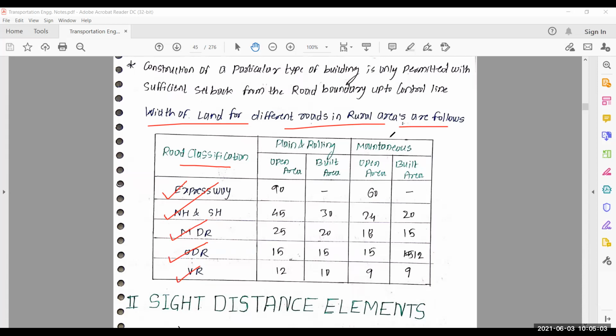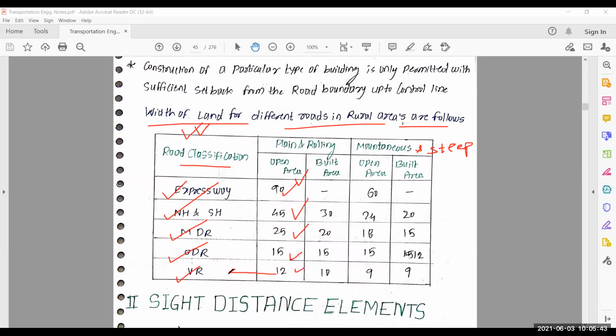For plain and rolling terrain and for mountainous and steep terrain. For open area, we provide width of land or road land as 45 meter, 25 meter, 15 meter, and 12 meter for village road.